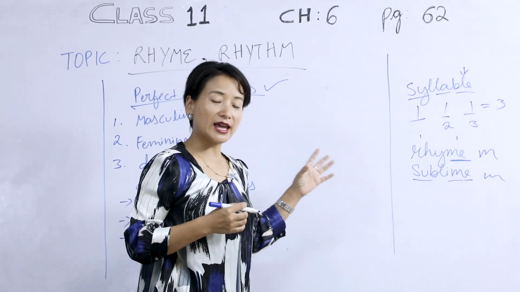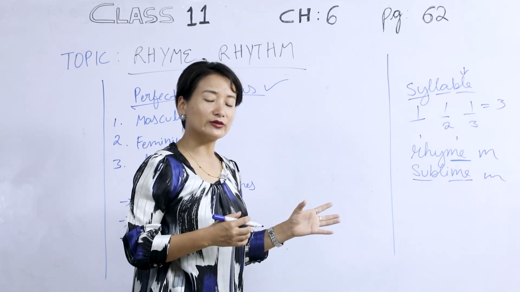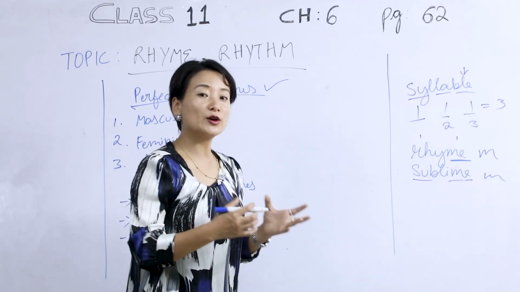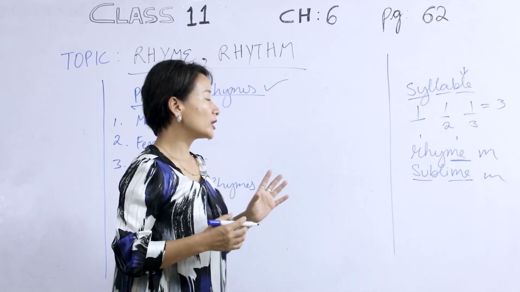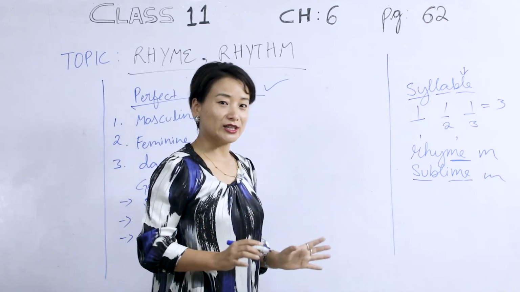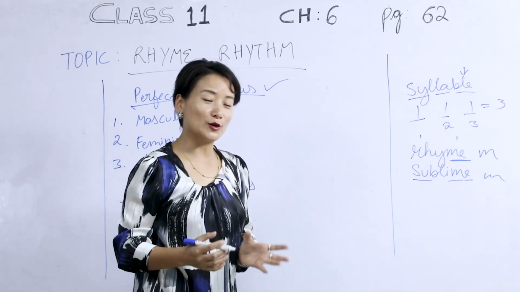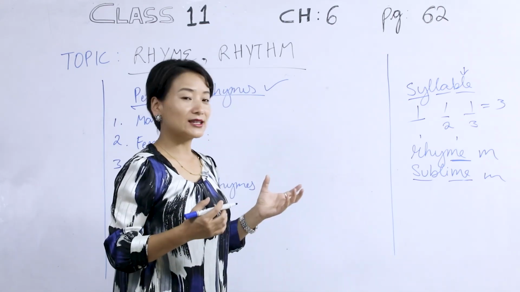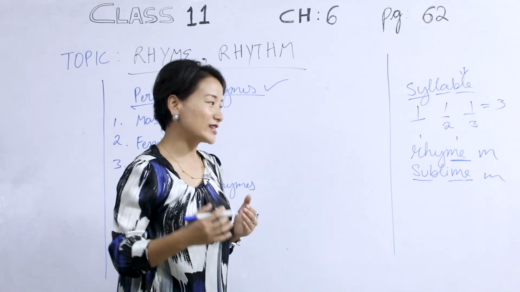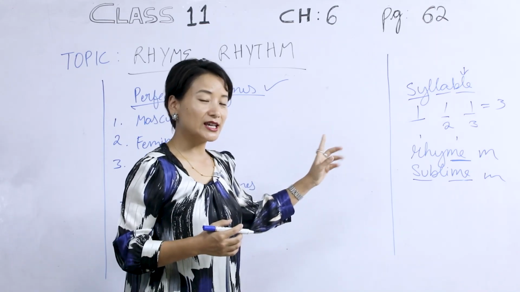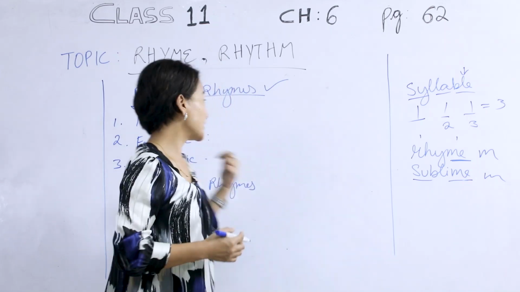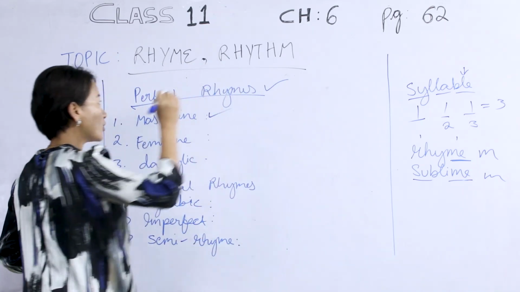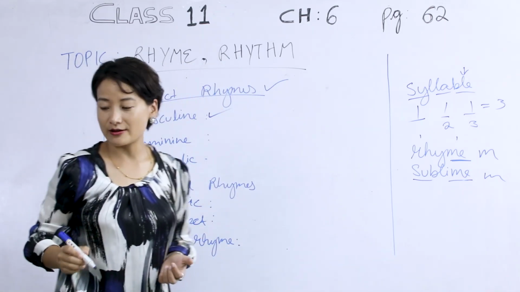Stress here is again in reference to the sound of the letters. If we are prolonging the sound, that becomes the stress. So you cannot simply say rhyme and then quit. It has to be prolonged. So rhyme and sublime. In that way, you are stressing. So when the stress is on the last syllable, that's when it becomes the masculine rhyme, or we can also say it is a perfect rhyme.